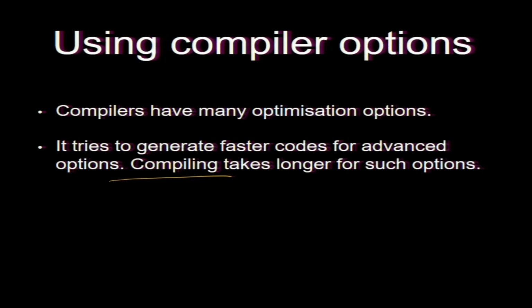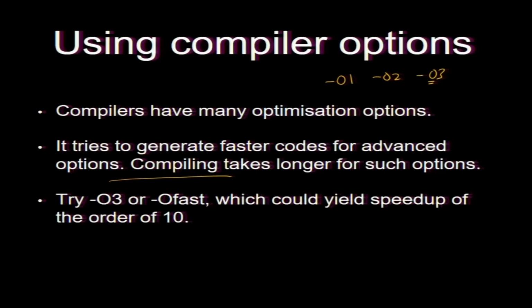But compilers come with many options. For GCC the options are -O1, -O2, -O3. O is the letter O, not the number 0. Option 1, option 2, option 3. Option 3 is the fastest, but for large code it will take time to compile. It may take several minutes for large code. For simple codes it does not take too much time. But O3 definitely takes longer to compile.